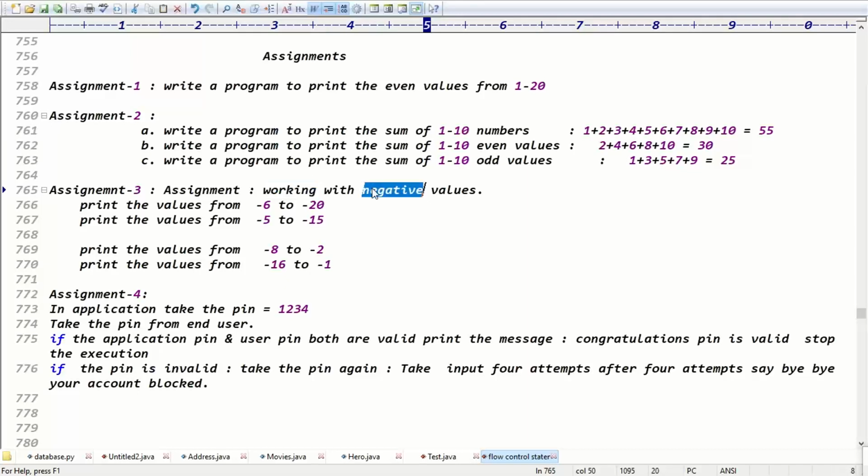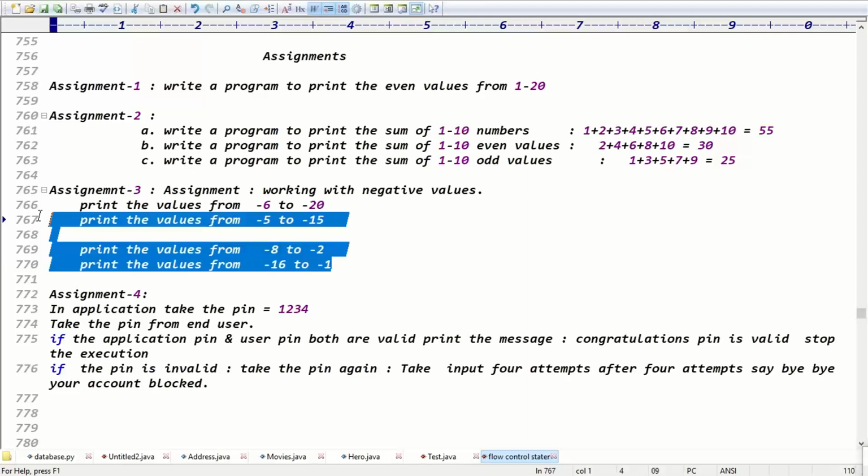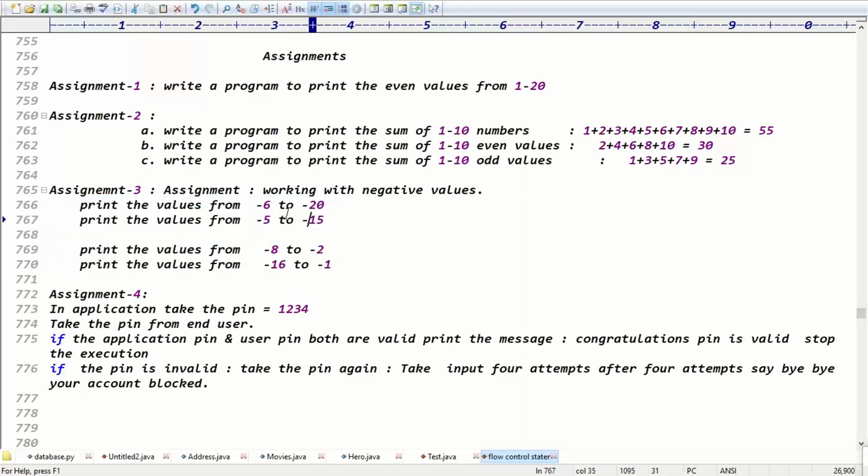Assignment number 3. Working with the negative values, guys. You try to print the values from -6 to -20. First case. Next one is -5 to -15. -8 to -2. -16 to -1. Is that clear now? So just you can try to print these values basically.